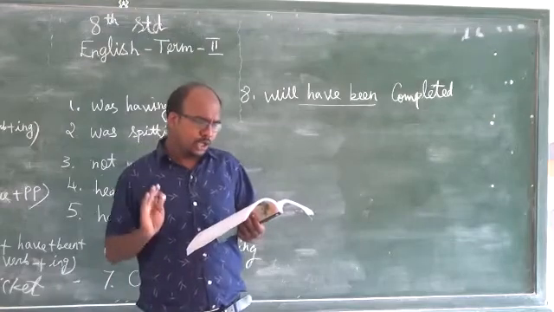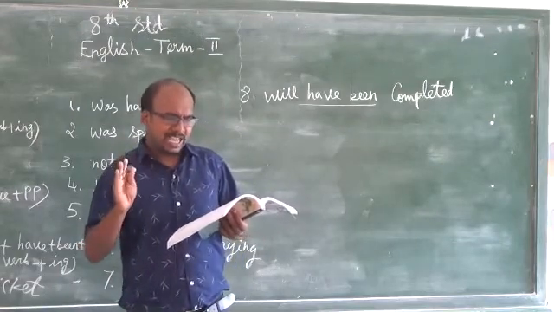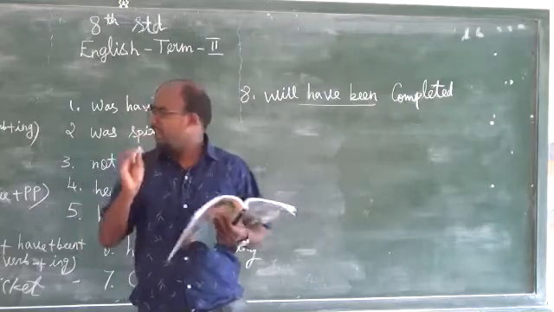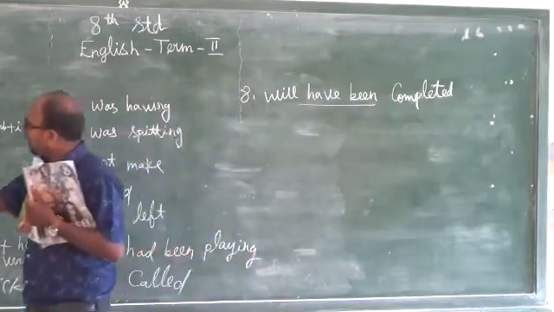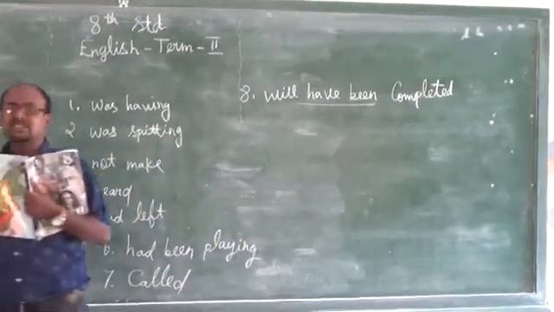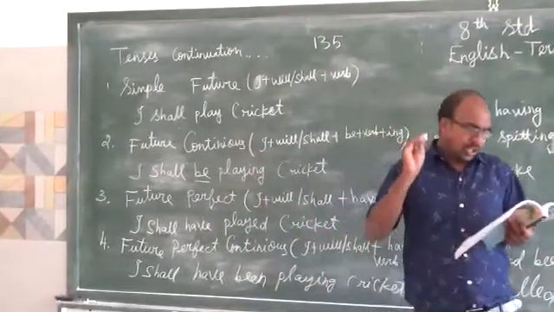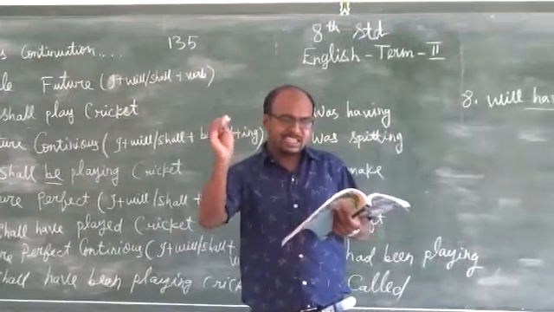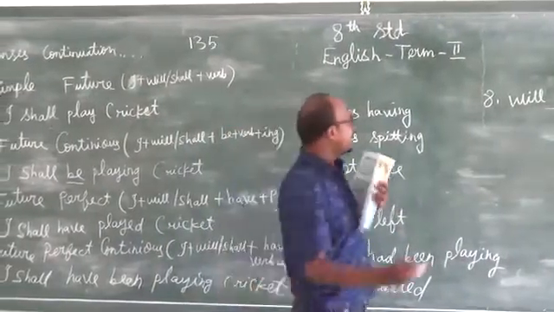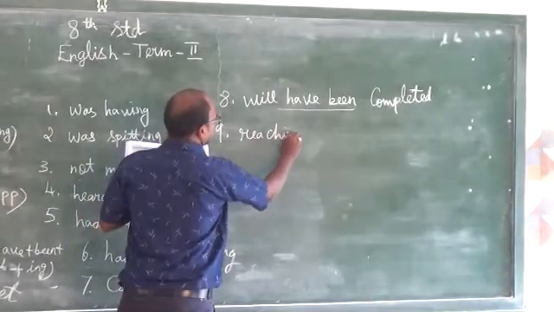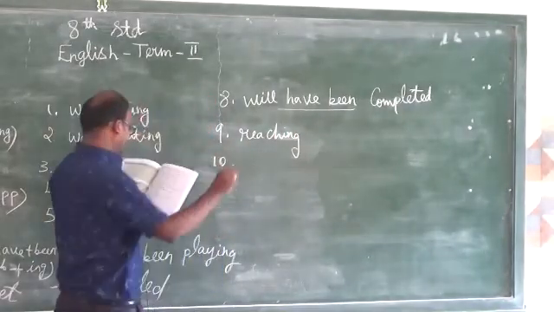Ninth one: don't worry, we will be dash the airport in time. What will come after "be"? What tense is it? Future continuous. So: don't worry, we will be reaching the airport in time. We will be reaching the airport in time.